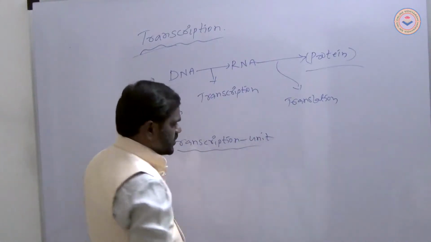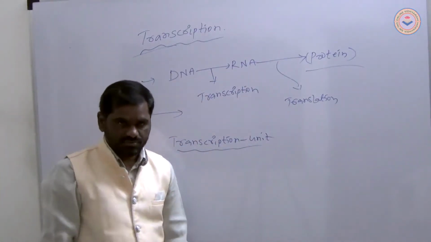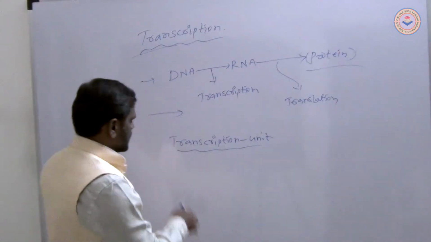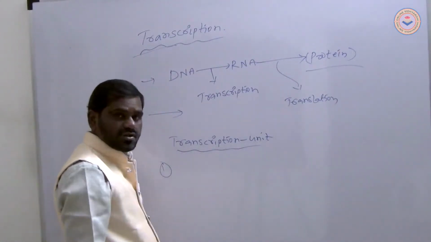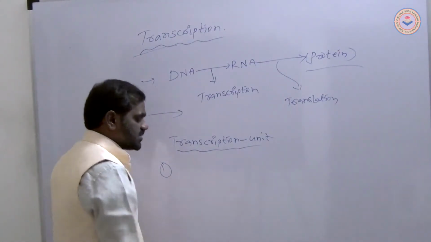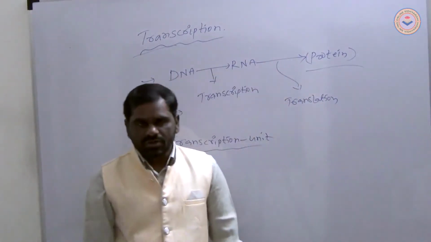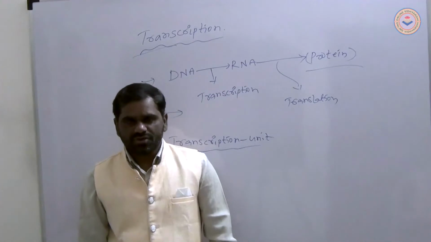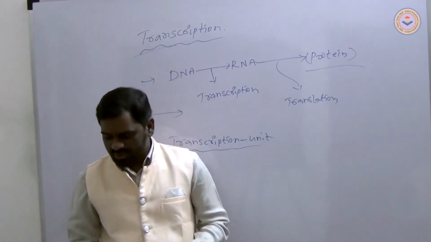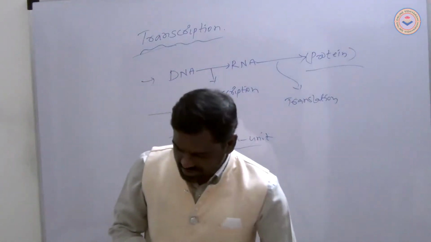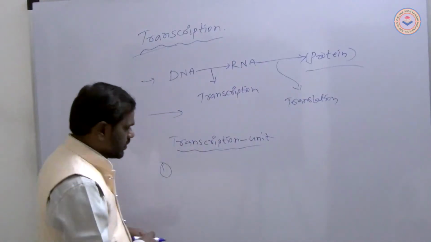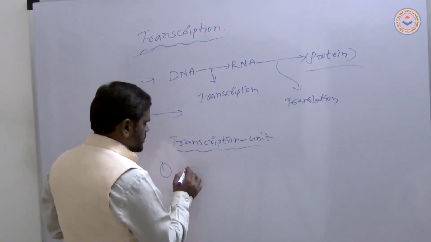This transcription unit mainly consists of three parts: the promoter, the structural genes, and the terminator. The first one is the promoter.